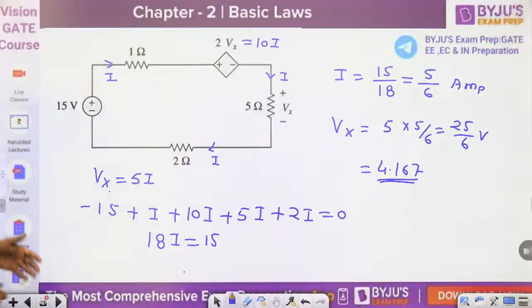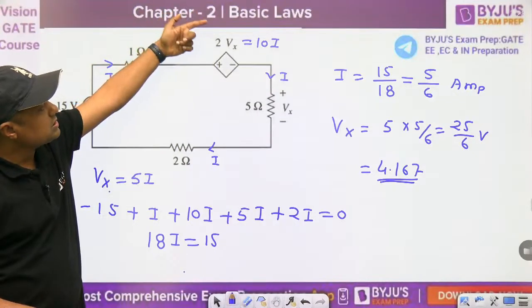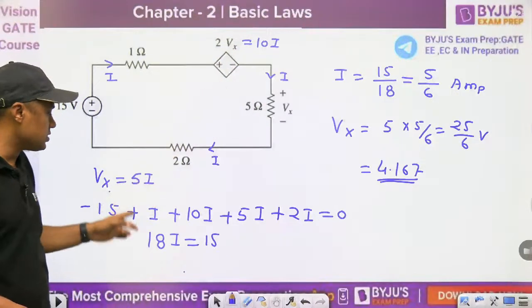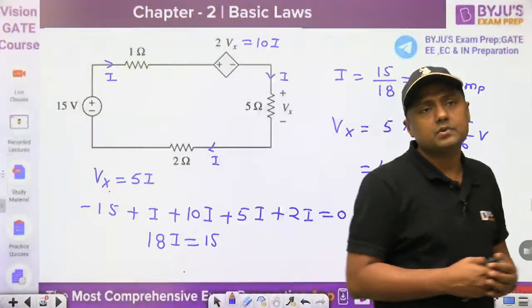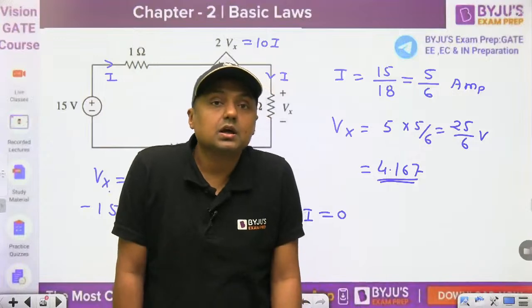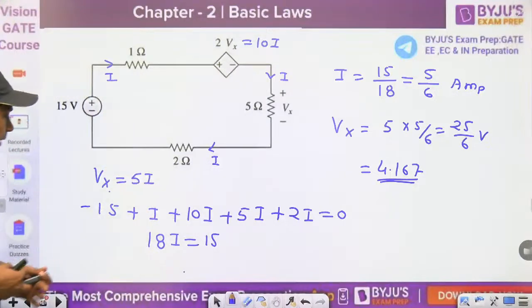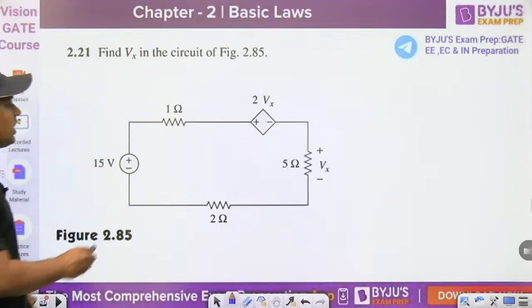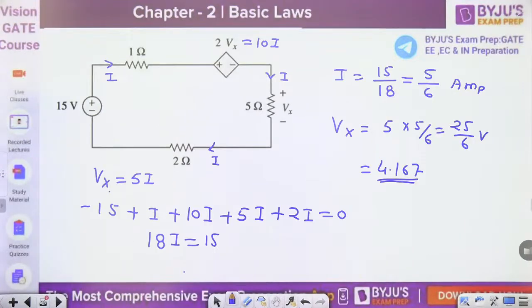Now, this is a very simple one. You can change the dependent source into terms of current here, because we have to find the Vx in terms of current. First of all find the I, and then you can find the value of Vx, because in series the current will remain the same. Akanksha, Manoj, Bhanu, did you use a different method or the same method? It depends upon your practice. You can use different methods also, but get the right answer. Here we are applying the KVL, Kirchhoff's voltage law.